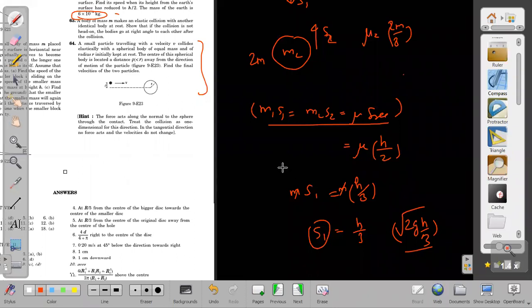S1 star we need to write now, sir. Yes, these are in the center of mass frame, but in this particular case, it is not in the frame of Earth because Earth is also moving up. So you are right, we should write S1 star. It is not in the frame of ground. It is in the frame of center of mass, which is just at rest. Yes, it is true that we are writing in that frame only. But as far as S relative is concerned, we don't have to write a star. That is always same in any frame.